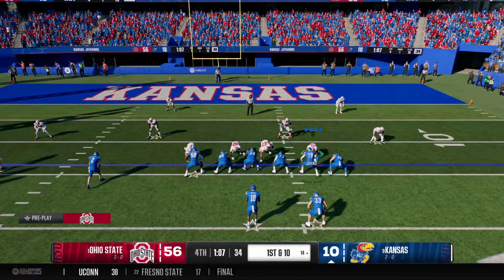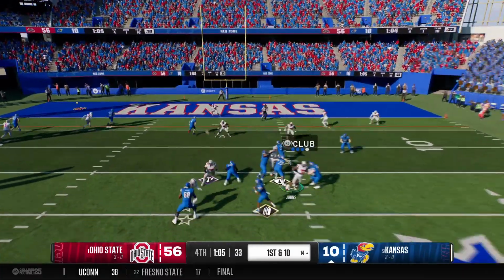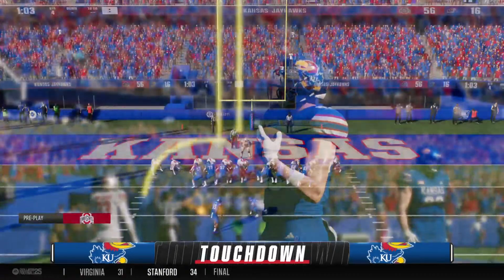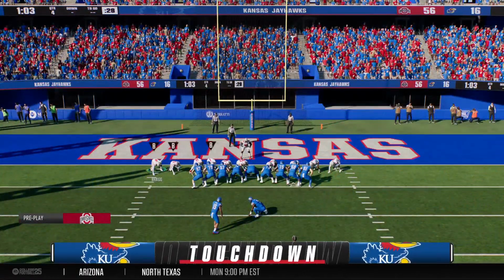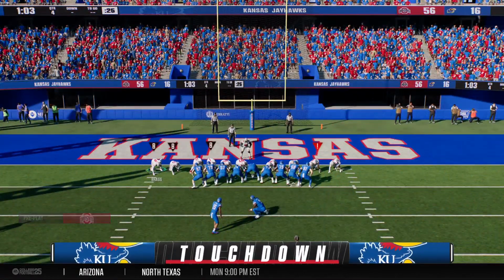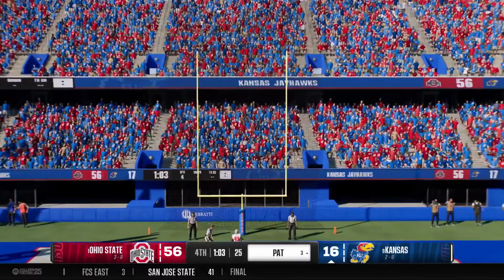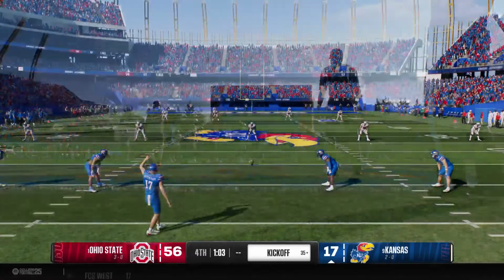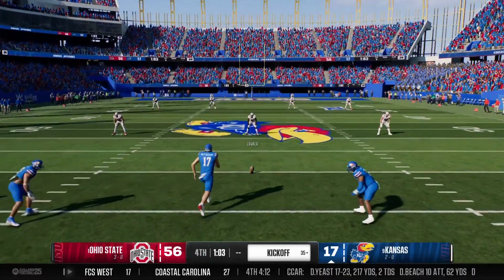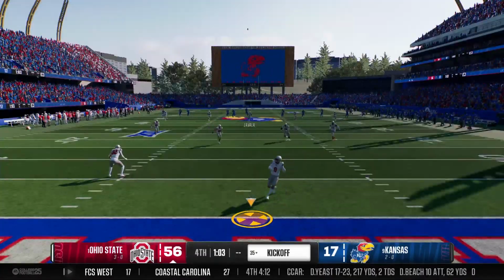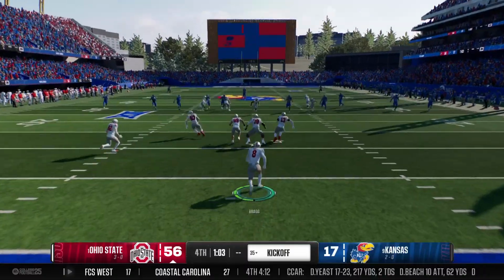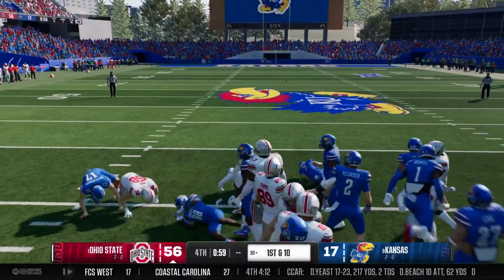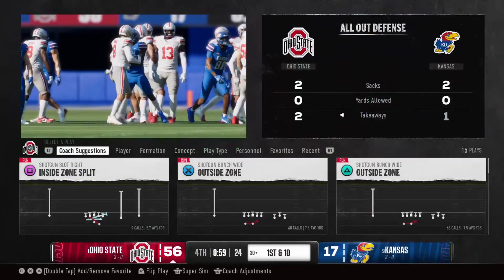The Jayhawks trying to cash in here in the red zone. From inside the red zone, they're looking to throw. And he's got it. Touchdown, Kansas. You know, the most impressive thing to me, Chris, I know we're not going to win this football game, I love that they're still fighting. I think that tells you a lot about this team, the character, the culture, the way they're coached. It's not their day, but I'm just impressed that they're still battling out there. 56, Kansas 17. Return starts from inside the 5. And he'll be tackled after a solid effort on that return.